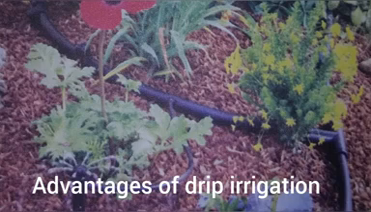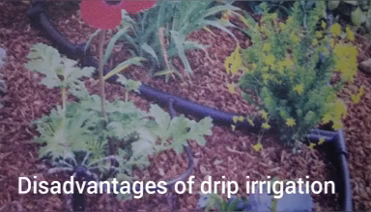And then we will know about the disadvantages of drip irrigation. Initial cost can be more than an overhead system. Now, already we have learned what is initial cost. The sun can affect the tubes used for drip irrigation, shortening their usable life. If the water is not properly filtered and the equipment is not properly maintained, it can result in clogging.